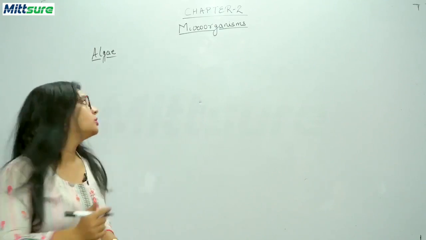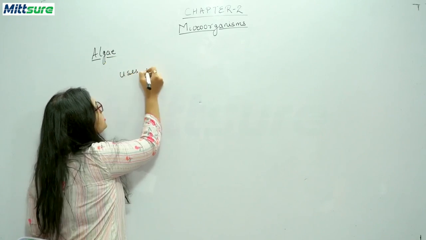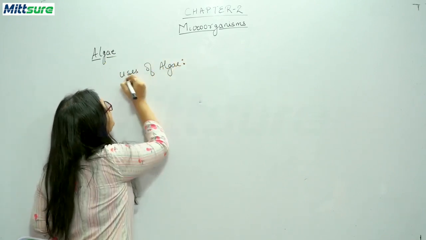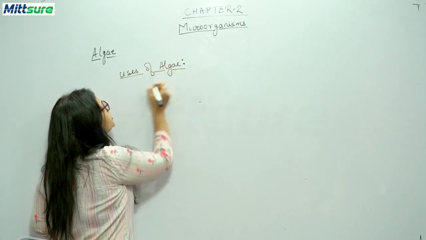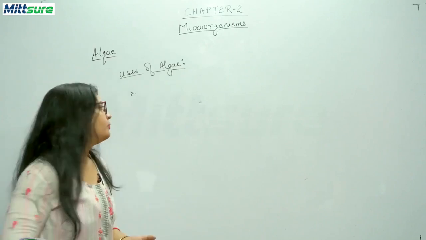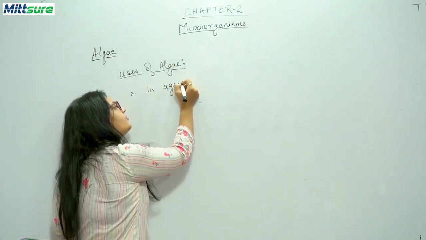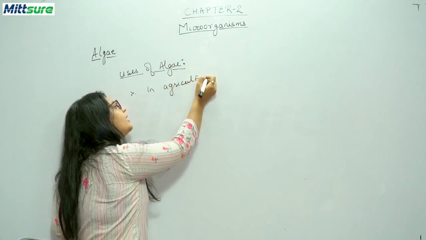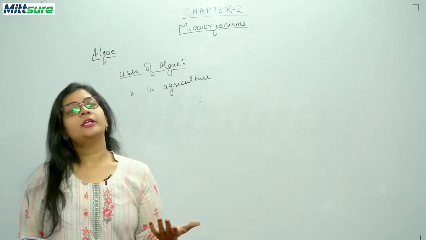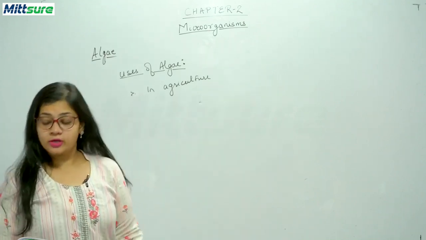So first, let me write down this heading, uses of algae. Now students, the first use of algae is in agriculture. Where can it be used in agriculture? As I have told you, this blue-green algae can be used as a fertilizer, because it can fix atmospheric nitrogen. So one use is in agriculture.